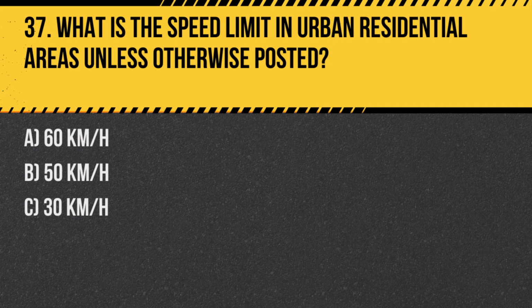Question 37. What is the speed limit in urban residential areas unless otherwise posted? A. 60 km/h. B. 50 km/h. C. 30 km/h. Answer: B. 50 km/h. The default speed limit in urban residential areas is 50 km/h unless signs indicate otherwise.